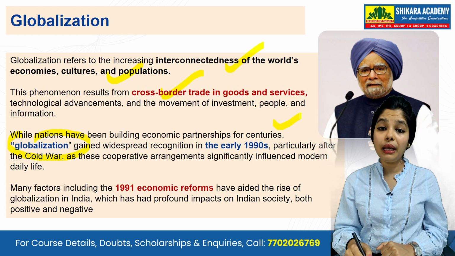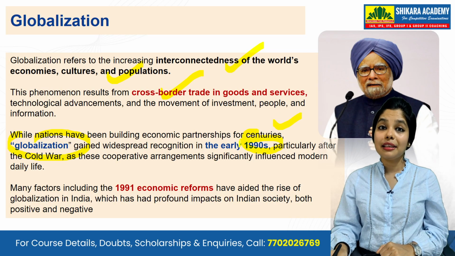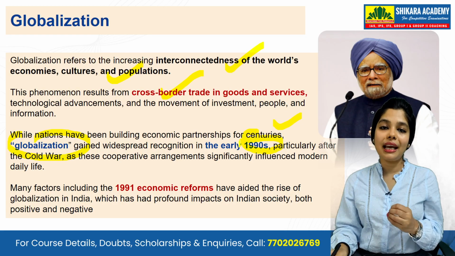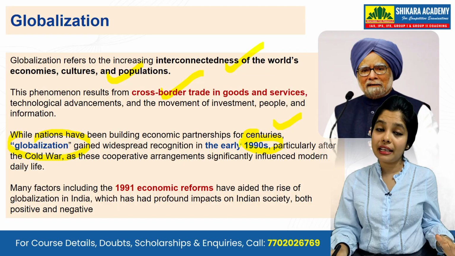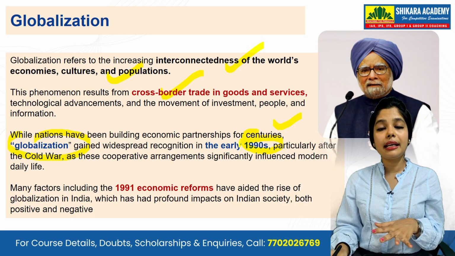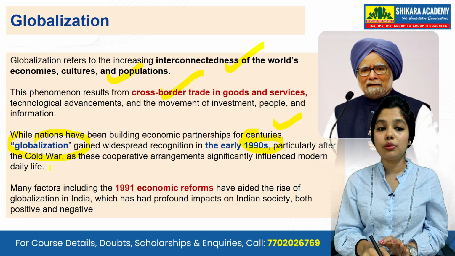It gained ground mainly in the 1990s. The term globalization was not coined in 1990, but it got more recognition, my dear students, after the Cold War.